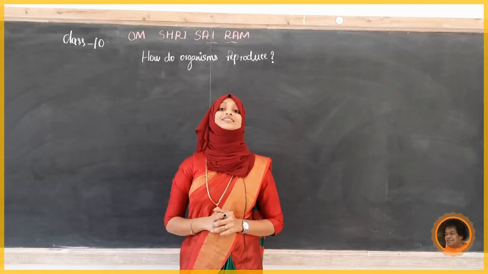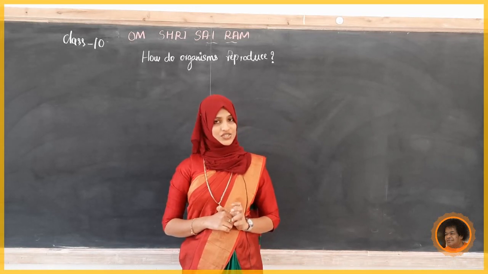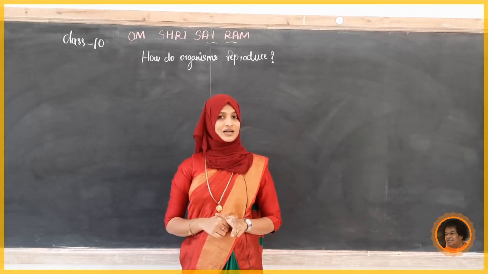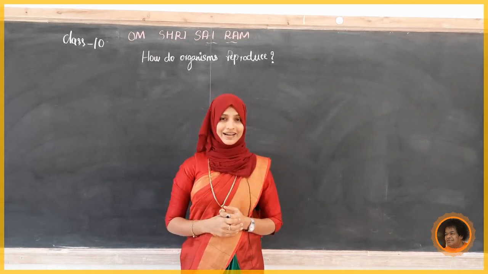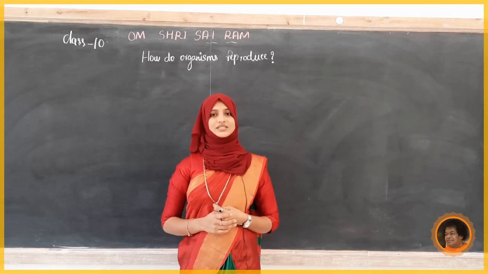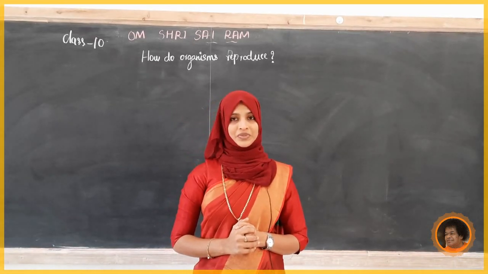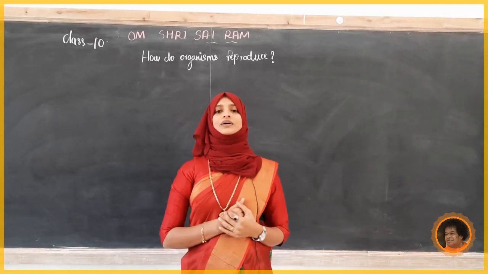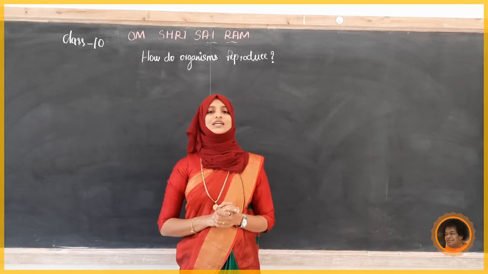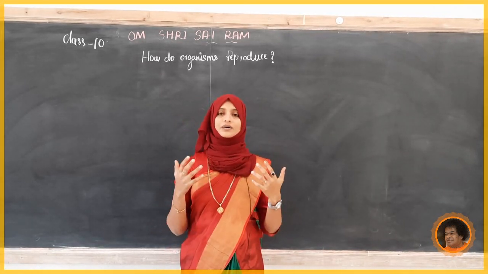What are the different parts of the male reproductive system? Testis, penis, and upon that there are different glands, vas deferens, and urethra. All those things we studied in the last class, and the functions also. So in the last class we came to know the gamete formation of the male gamete.